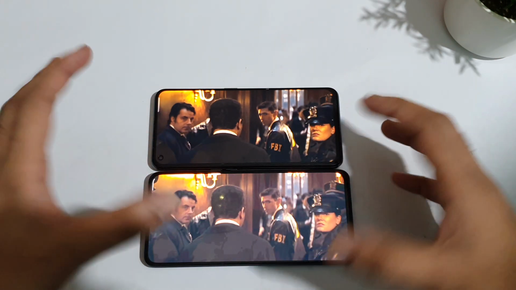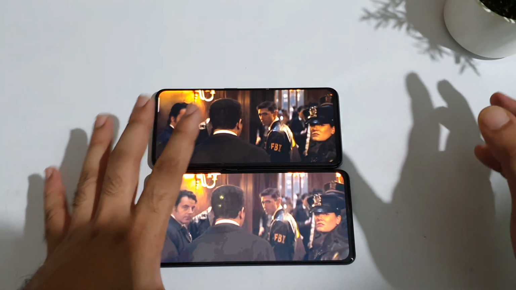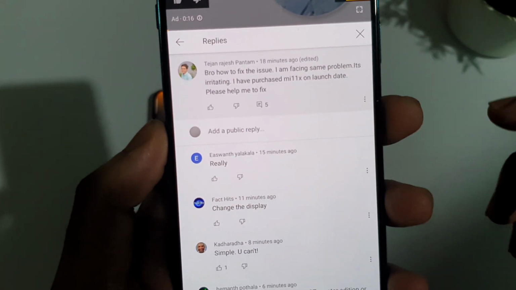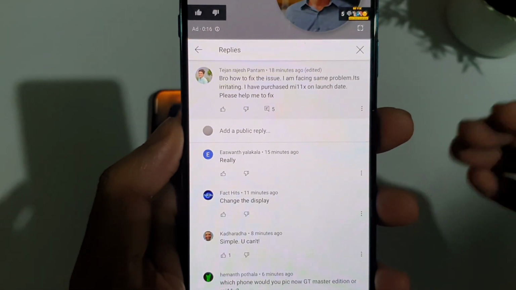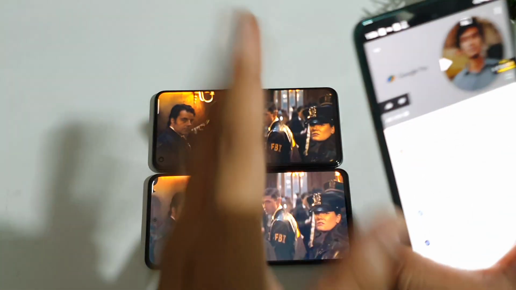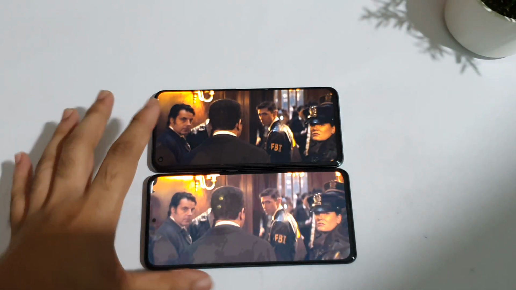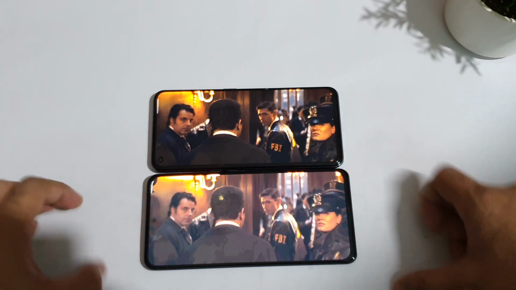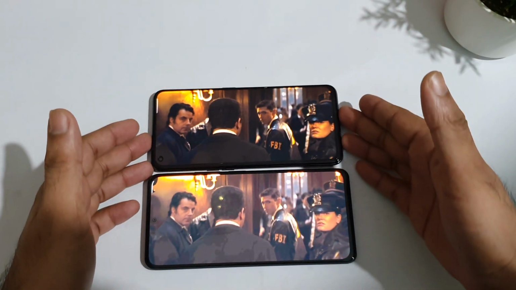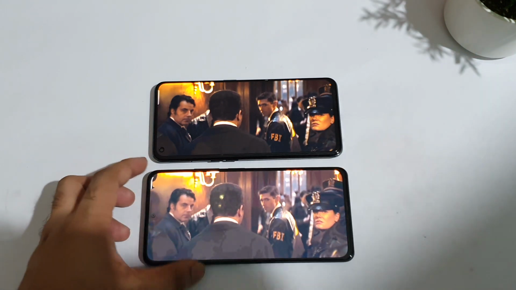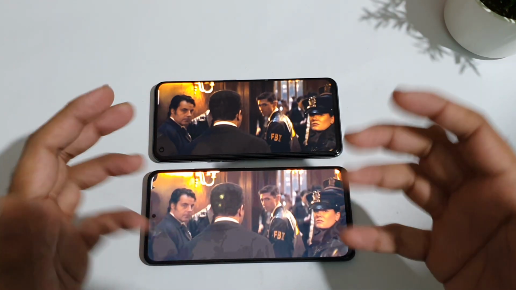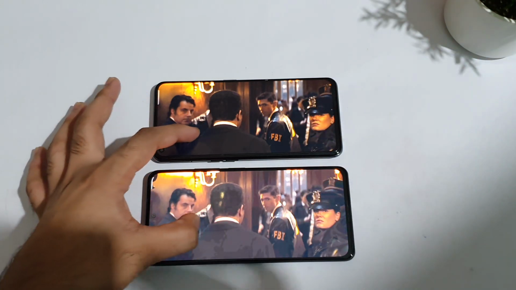And the problem has still not been fixed, and the users who bought in the first sale are still facing the issues. I'm getting plenty of comments saying that even Mi11X users who bought in the first sale are facing it. I did get a lot of messages regarding the black color crush issue. Recently I started to investigate what is happening. Before, I did not look into this kind of issue, but right now people are asking me to make videos. That's the reason I'm trying to look into the issue.